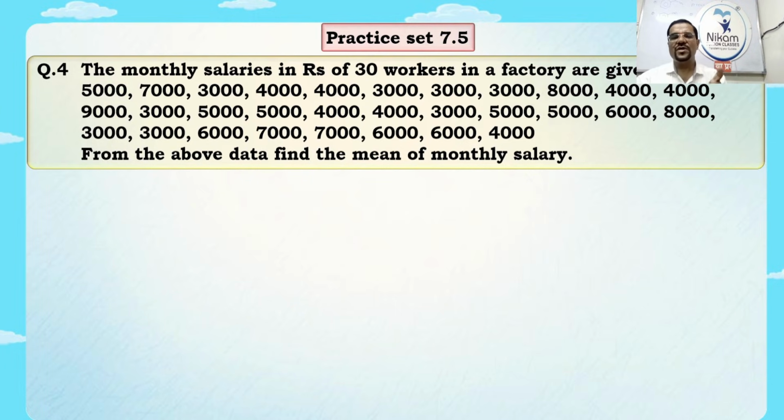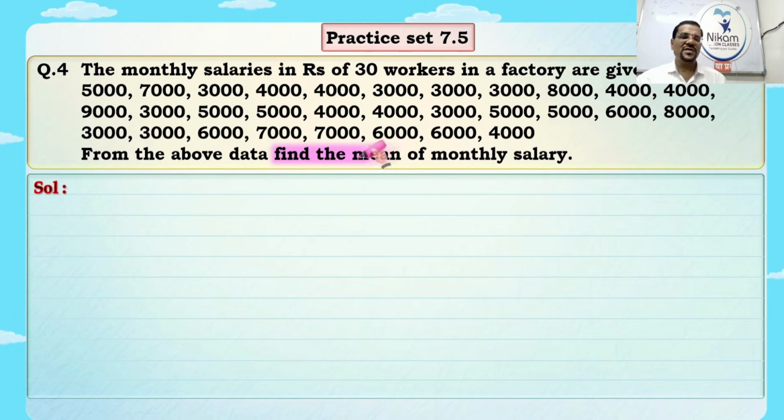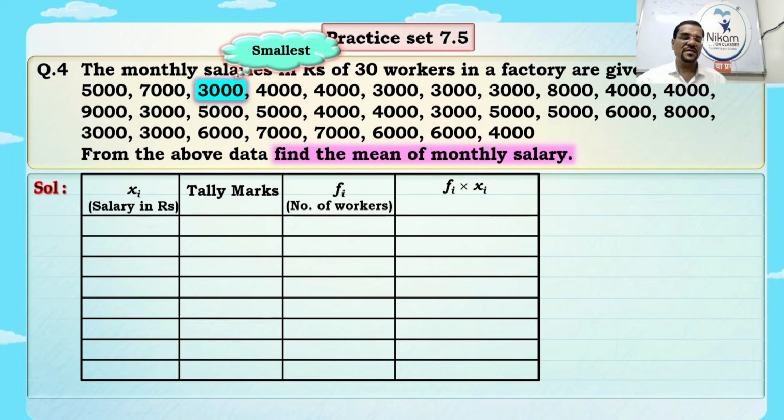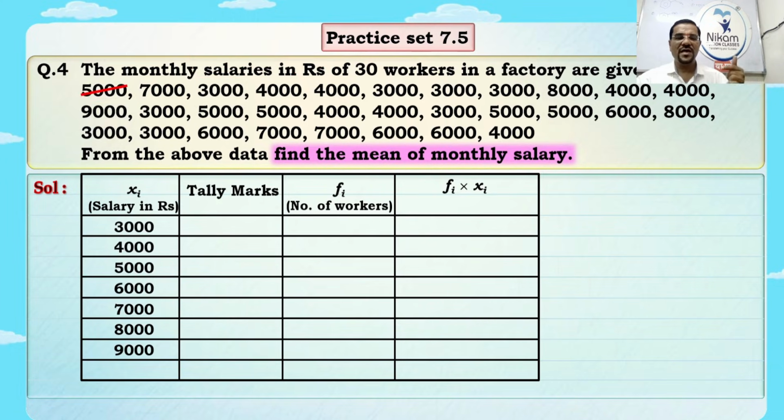I am going to give you one more method, which you learned in the 8th standard. We'll arrange all the data in tabular form. The first column is for salary. While writing in this column, first find the smallest number, which is 3,000, and the biggest number, which is 9,000. So we arrange the numbers 3,000, 4,000, 5,000, 6,000, 7,000, 8,000, and 9,000 in a column.